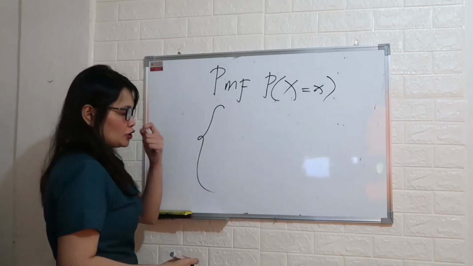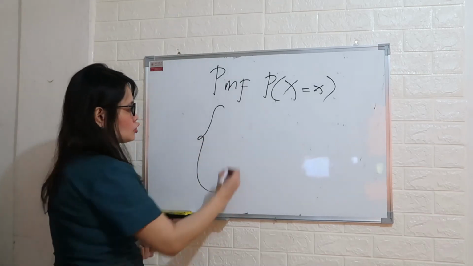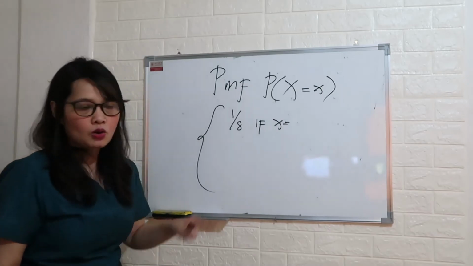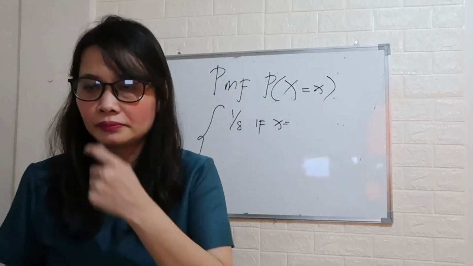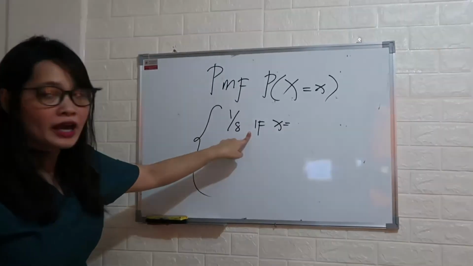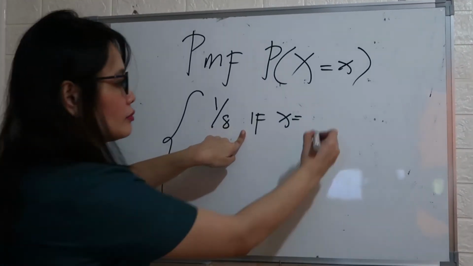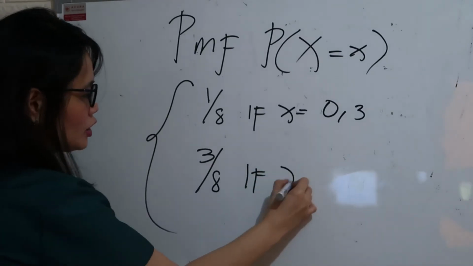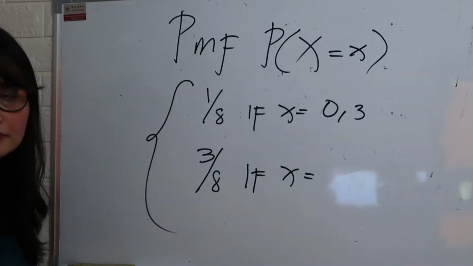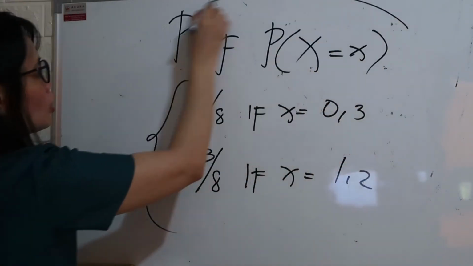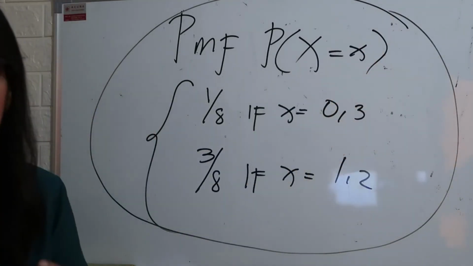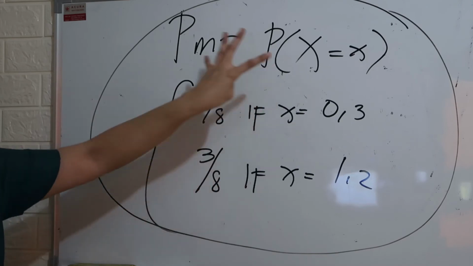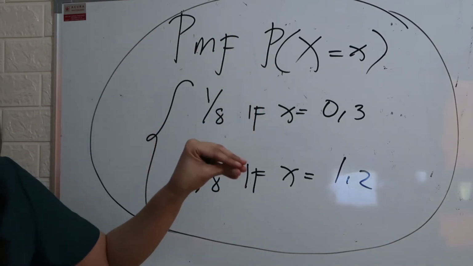First we need to write the probabilities. 1/8 if X is equal to what? 1/8 if X is 0 and 3. Next, 3/8 if X is equal to what? 1 and 2. So this is your probability mass function using the formula.